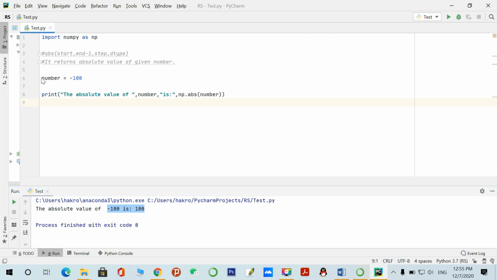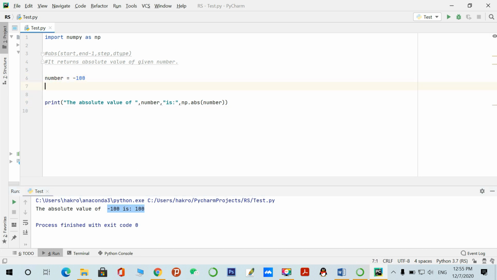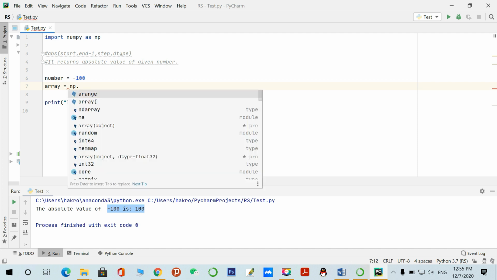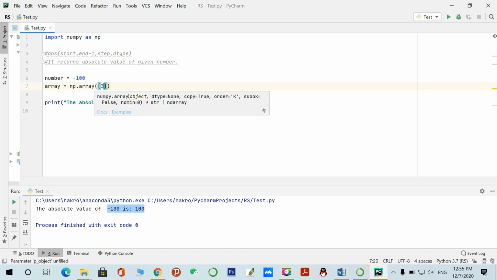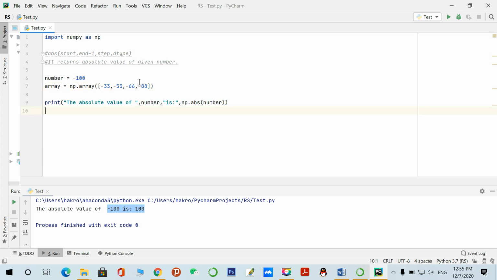So we have performed it on a single number. We can also perform it on a number of elements in an array. Suppose I am creating an array with the array function like this. These are the four numbers I have to perform it on now, on this array.